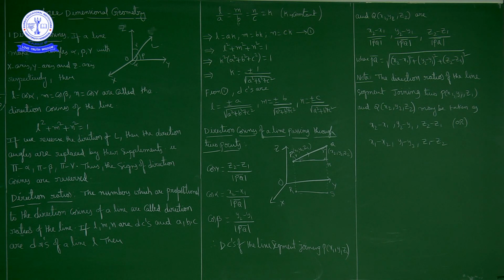I'll repeat once again: the three numbers which are proportional to the direction cosines of a line are called direction ratios of that line.